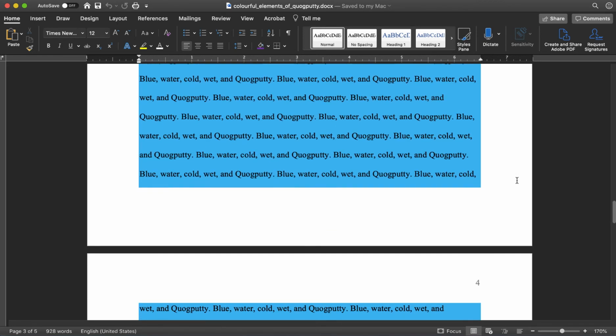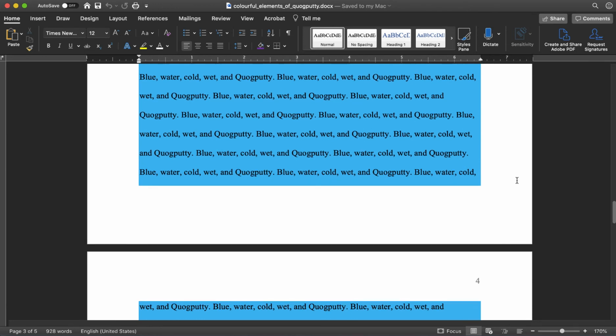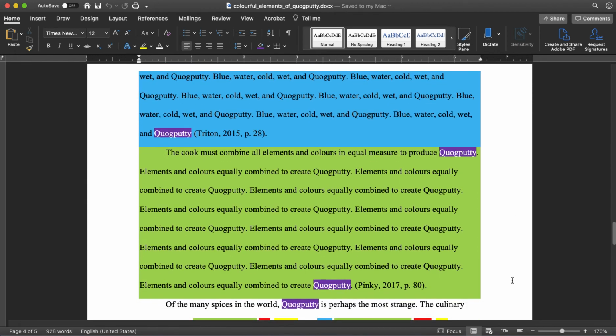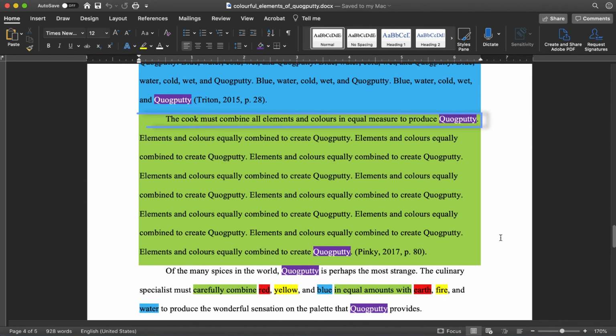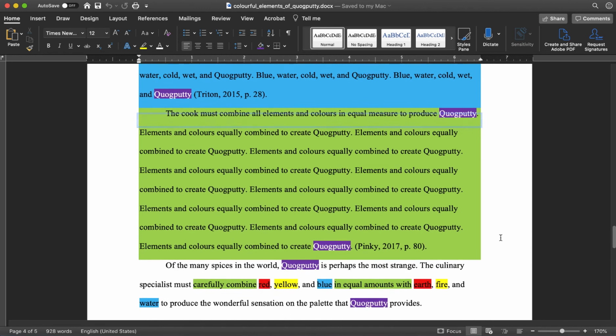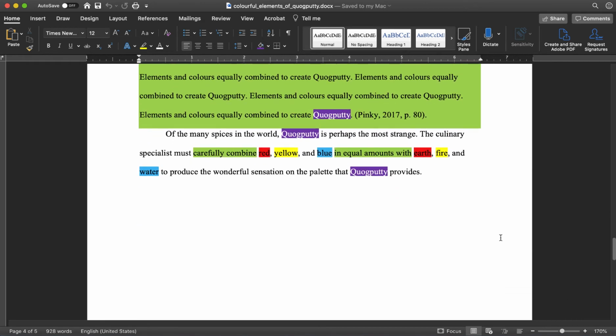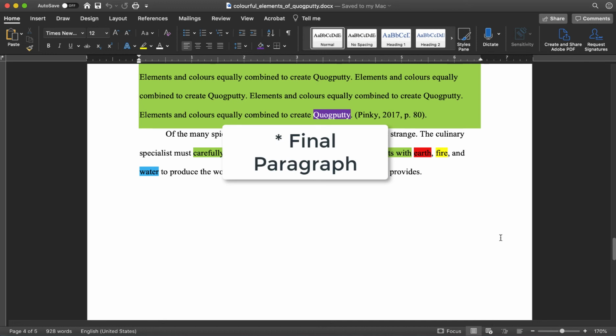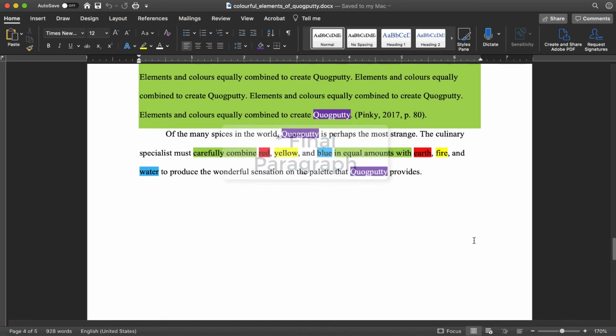Then finally, we've now discussed red, yellow, and blue and everything associated with those. And now it's just a discussion of how we put those together. And then finally, we have our final sentence, which is just a quick recap of what was in the intro, nothing new. And again, we go in the same order. So it's quag putty, red, yellow, blue, red, yellow, blue, and we finish off, right?